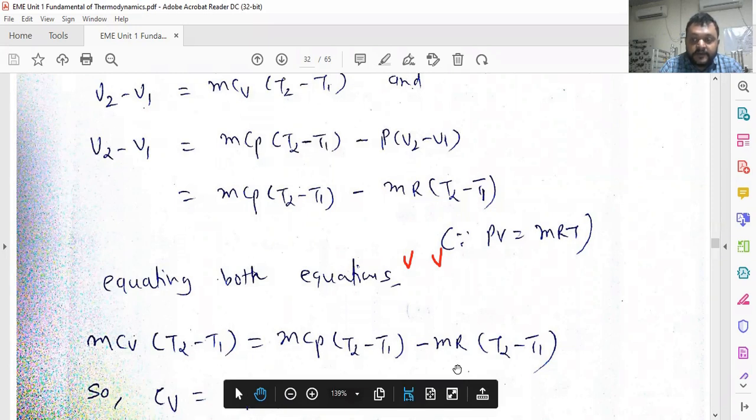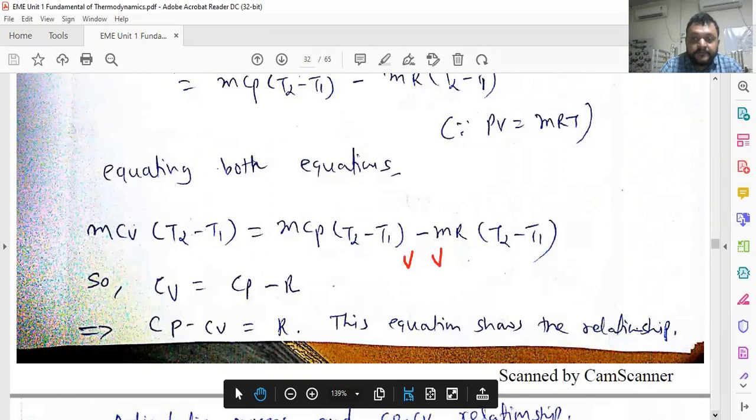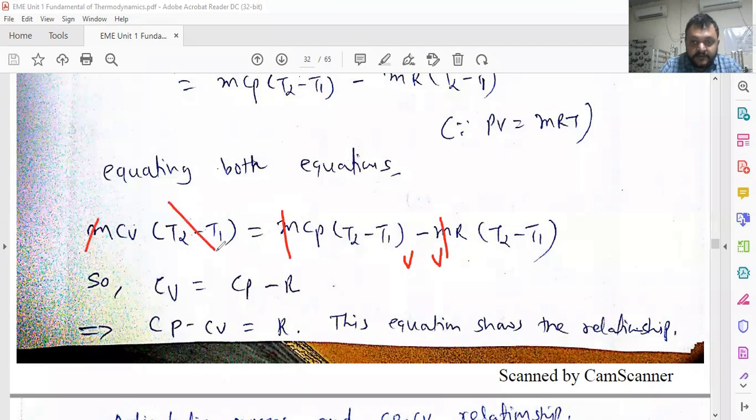And equating both the terms, M is omitted as it is common to all the factors. T2 minus T1 is again omitted as they are common to all the factors.